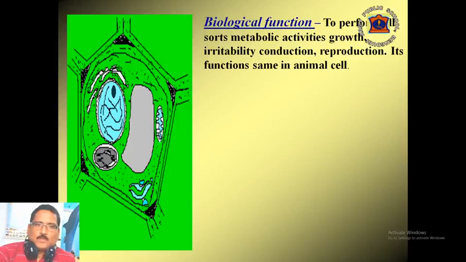Since the matrix is living, its main biological functions are that it performs all sorts of metabolic activities, growth, irritability, conduction, reproduction, etc. The functions of cytoplasm in animal and plant cells are the same.